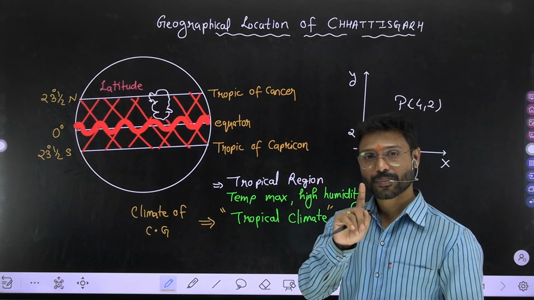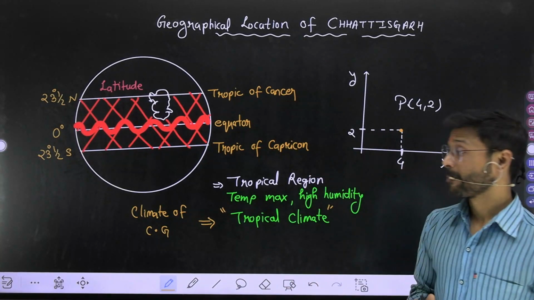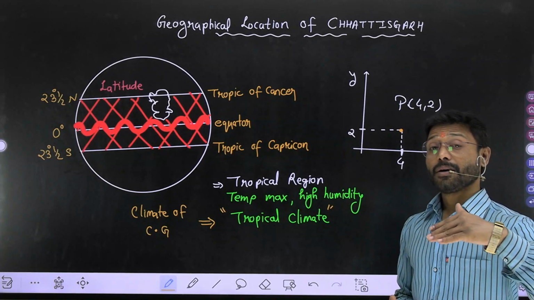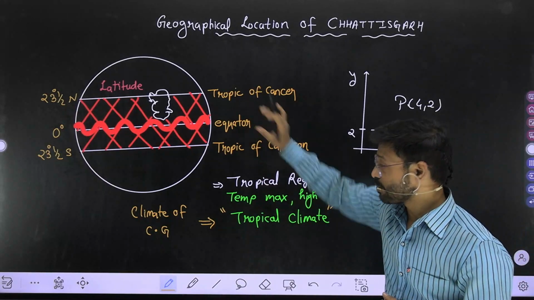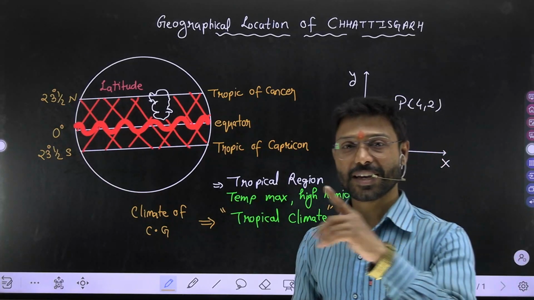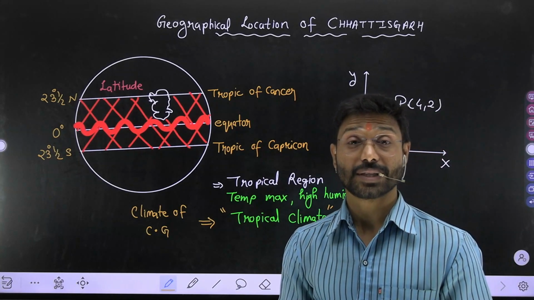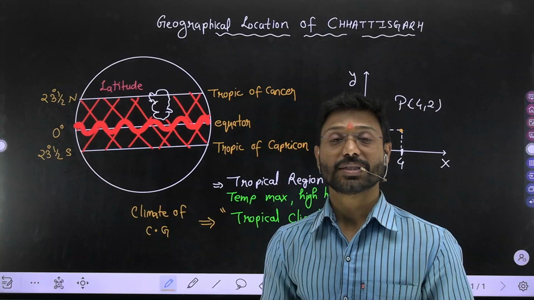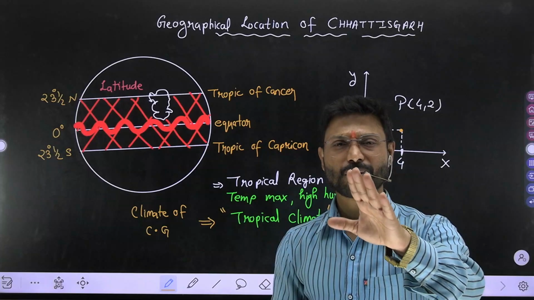Okay, my dear. Now second. See here. Then, sir, if it lies in between these two tropics, there may be a case of monsoon also, just like in India. Yes, there is a case of monsoon also, and you know that because of the southwest monsoon, Chhattisgarh is getting a maximum amount of rainfall.